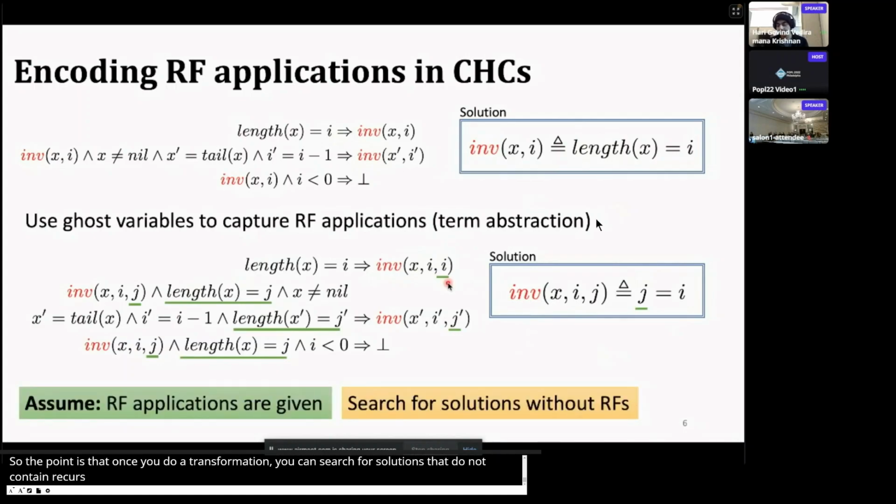Okay, so let's say somebody does that for you, that is, somebody encodes all necessary recursive function applications for you. Then the next task is to search for solutions of the constrained Horn clauses. And that is going to be the rest of the talk.